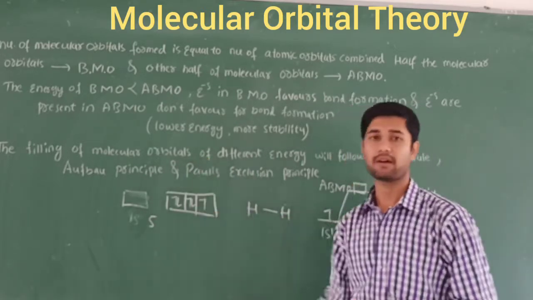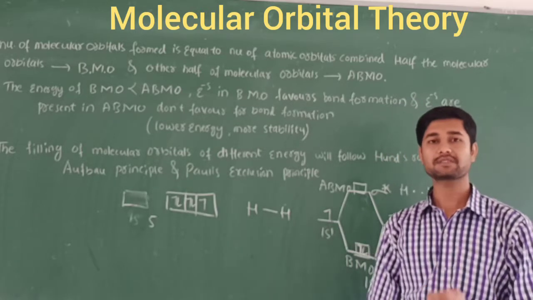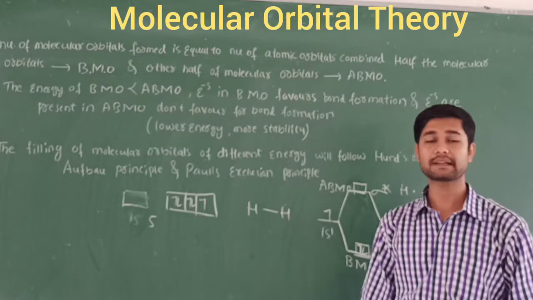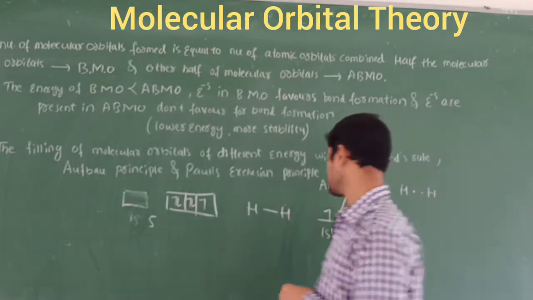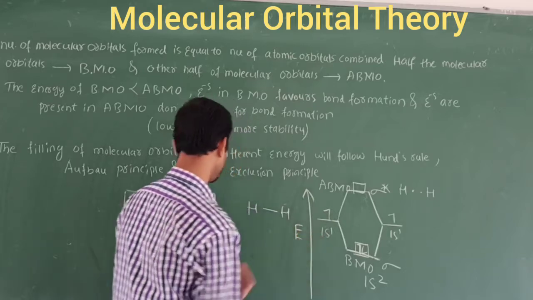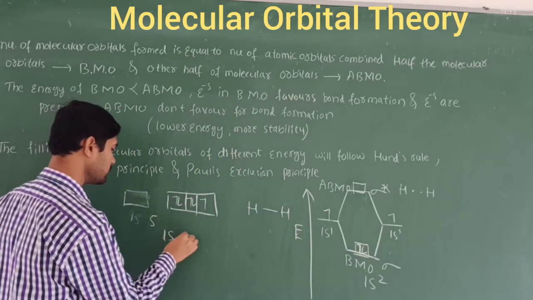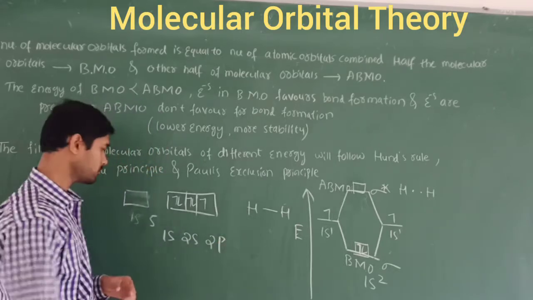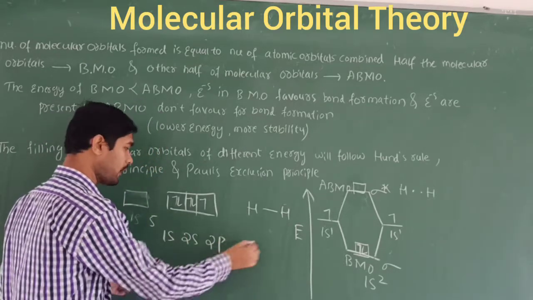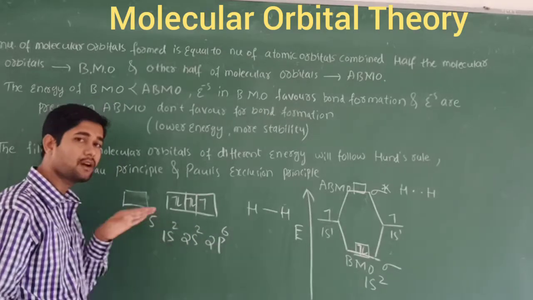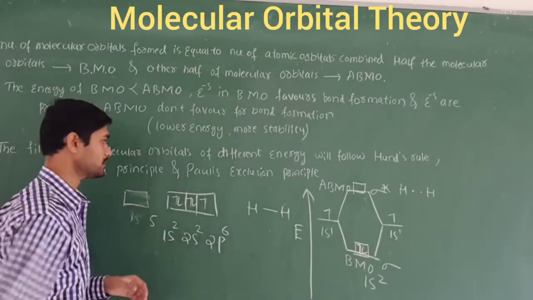And the Aufbau principle tells that the filling of electrons in the respective orbitals should always be in increasing order of their energies. Energy means, if I take the 1s electron, 2s electron, and 2p, I should fill the electrons from lower energy to higher energy. If I take 1s2, 2s2, then 2p6. First we fill the lower energy, then later the higher energies.